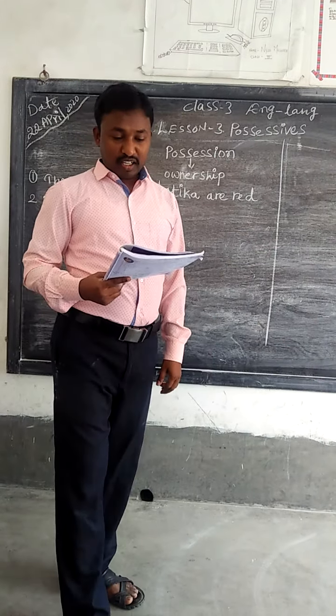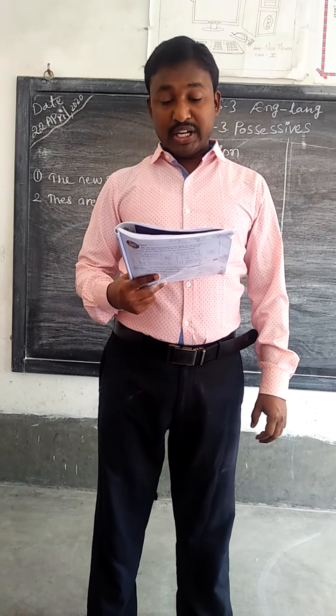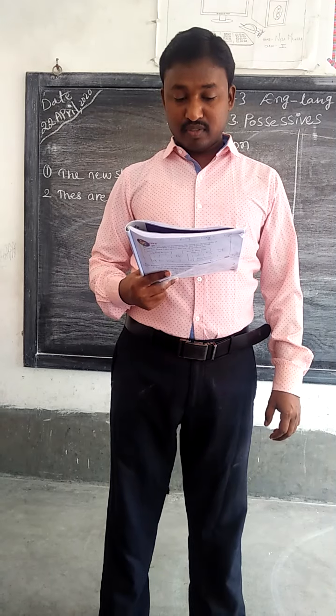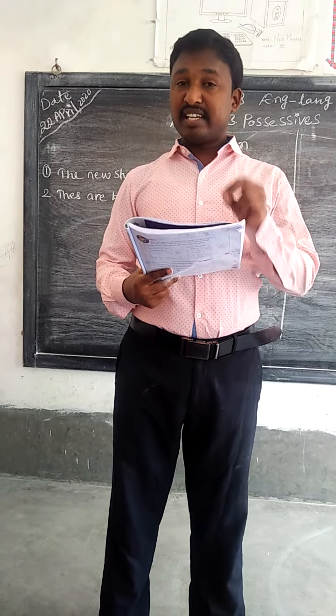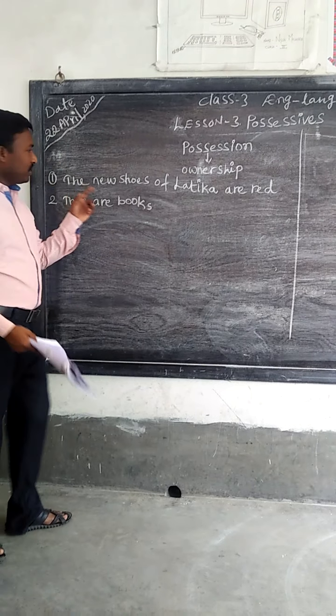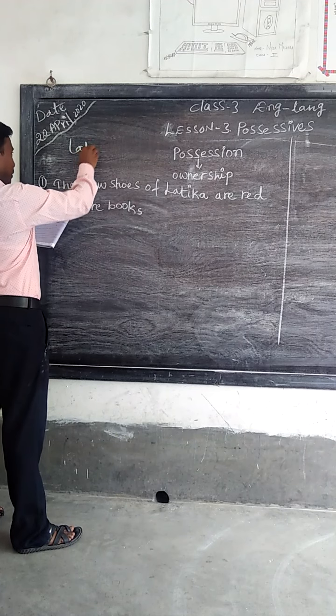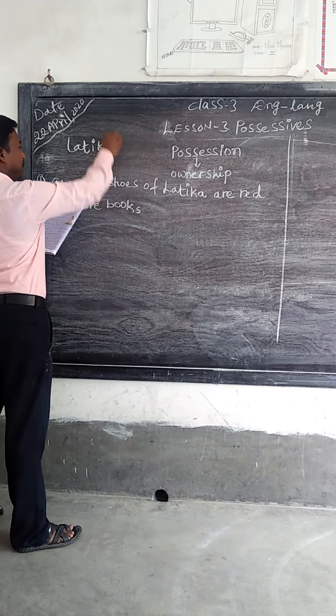So dear children, now you see number 1. Latika's new shoes are red. Here Latika is singular. Latika's, they have given.